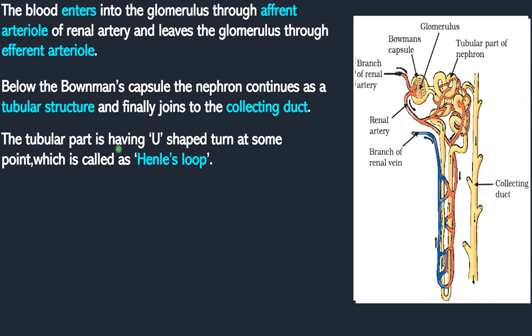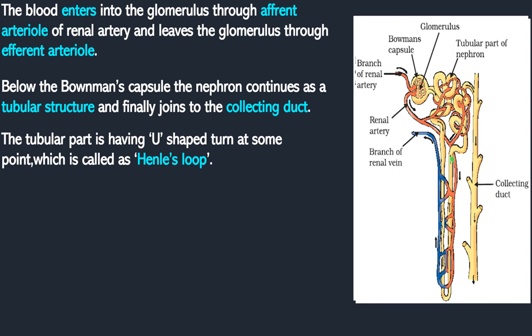So the tubular part has a U-shaped turn at some point, which is called as what? Henle's loop. In this tubular structure of the nephron, at some point there is a U-shaped structure. This U-shaped structure is called as what? Henle's loop. Remember students, what is Henle's loop? It is the tubular part of the nephron where it has a U-shaped turn. Henle's loop also plays a vital role in the formation of urine or filtration of blood. So this is about the structure of what?